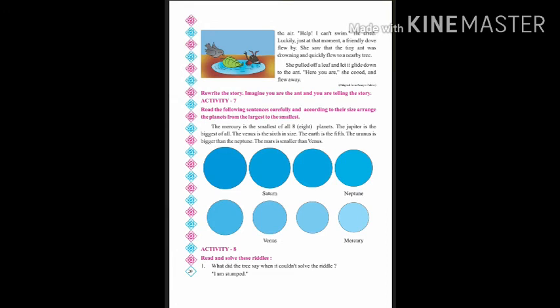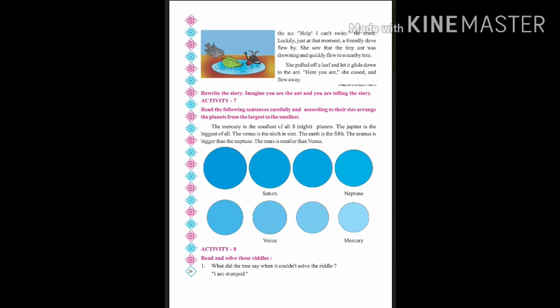Gurgle is to make a sound from the throat and panic is feeling worried or nervous. Now coming to the next page. "Help, I can't swim," he cried. Luckily there was a friendly dove who flew by. The dove came to help the ant, and he saw that the ant was drowning. So he pulled off a leaf and let it glide down to the ant. "Here you go," she cooed and flew away. So the dove gave a leaf for the ant to climb on, and cooed means a soft sound, and then it flew away.